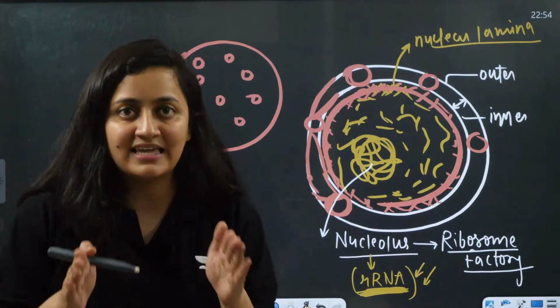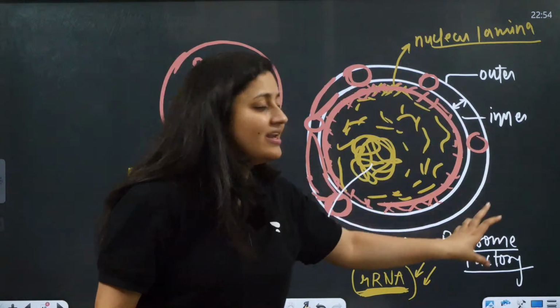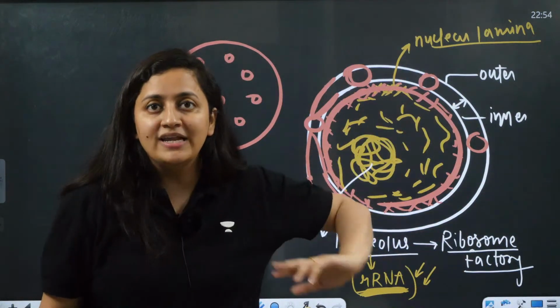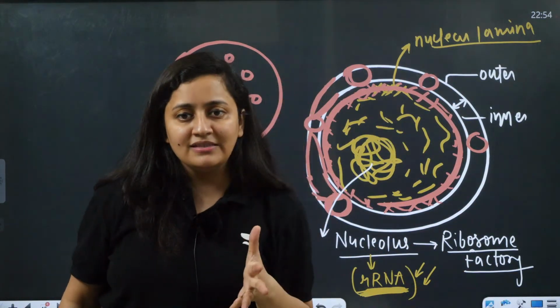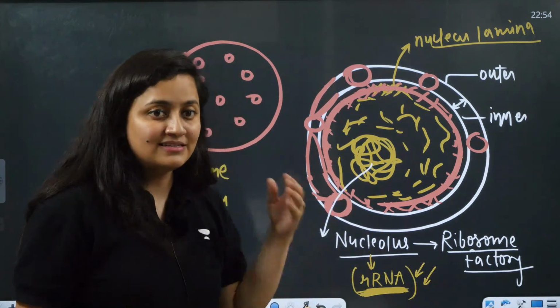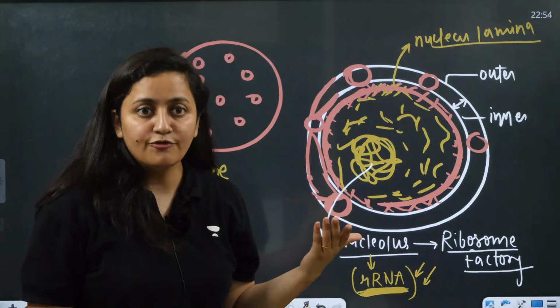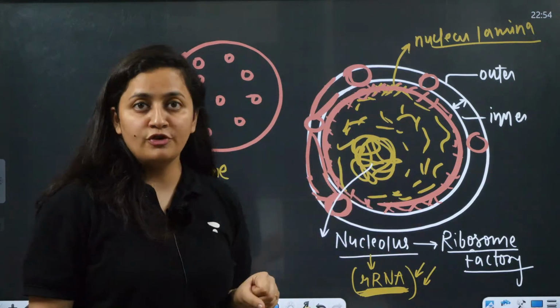So can I say that the nucleus is even helping in the synthesis of ribosome? Of course I can. It is also a function of the nucleus.